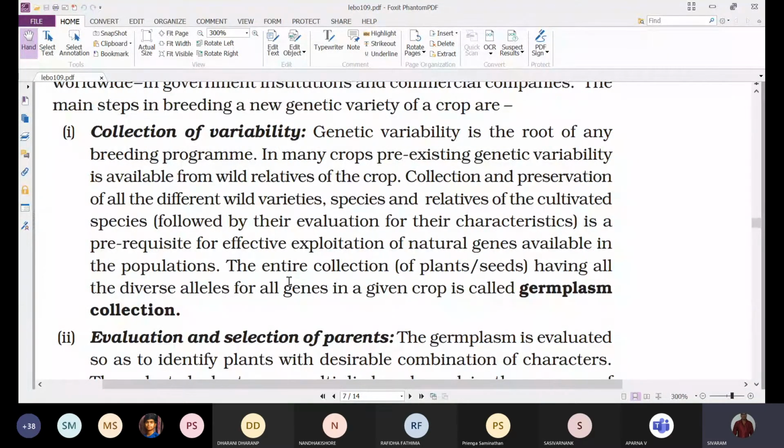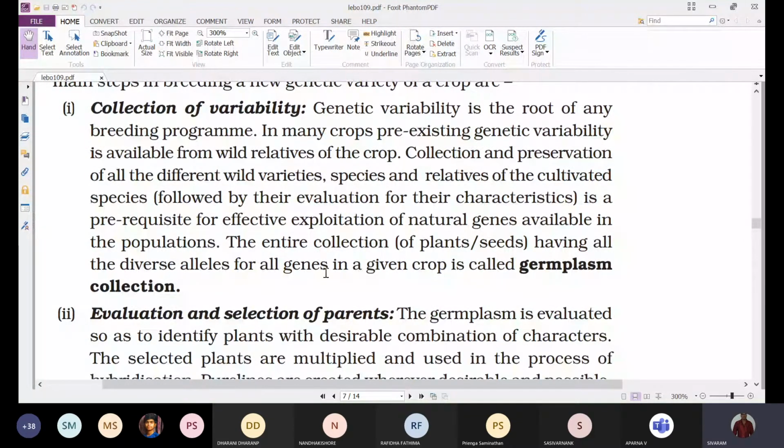The entire collection having all the diverse alleles for all genes in a given crop is called germplasm collection. We already said every character is controlled by a gene. So the plant varieties which are showing different desirable genes for different desirable characters are all collected and preserved, and this process we call a germplasm collection.